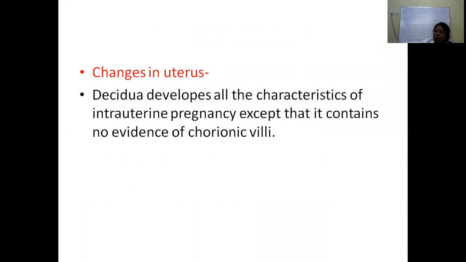So the decidua develops all the characteristics of intrauterine pregnancy, but the most important thing is there is no evidence of chorionic villi. This will be evident when we have a query whether it is an abortion or an ectopic pregnancy. Sometimes there will be a dilemma in the diagnosis, and sometimes when we do curettage and send the products for histopathological examination, if you don't find villi, it usually happens when there is a missed abortion. So when there is no evidence of chorionic villi in the curettage material or in the decidua, we have to definitely look for ectopic sites. There is one more thing, the Arias-Stella phenomenon.